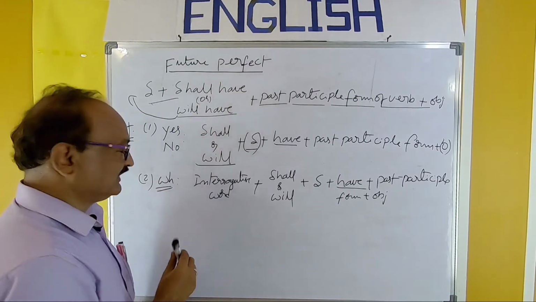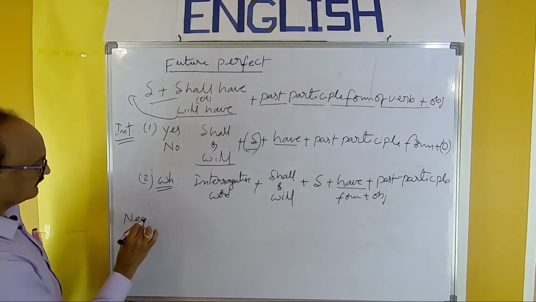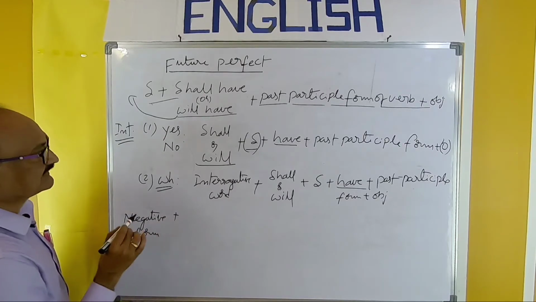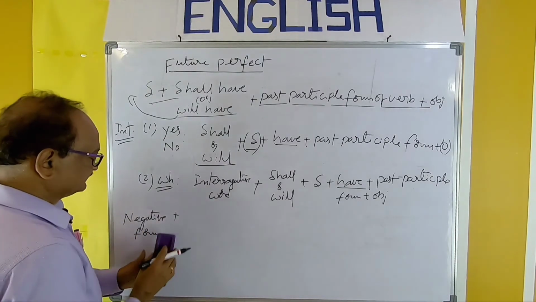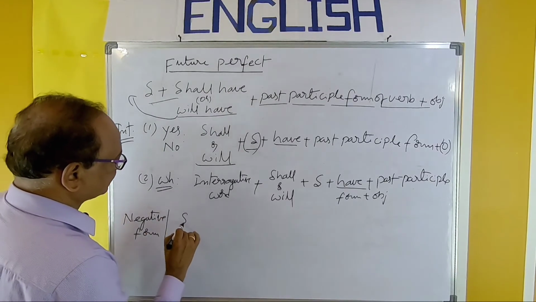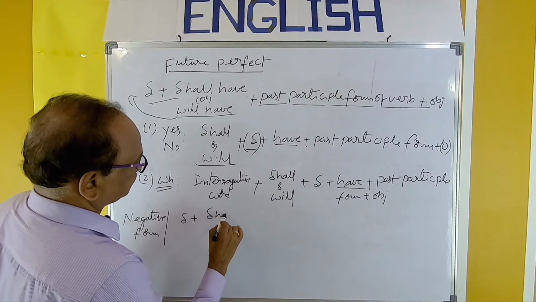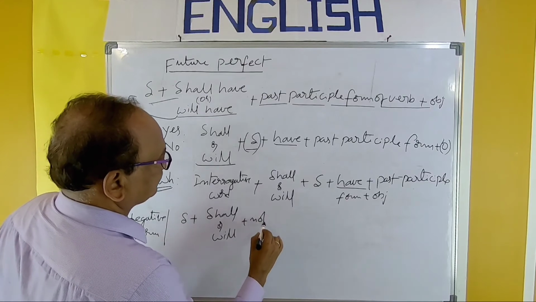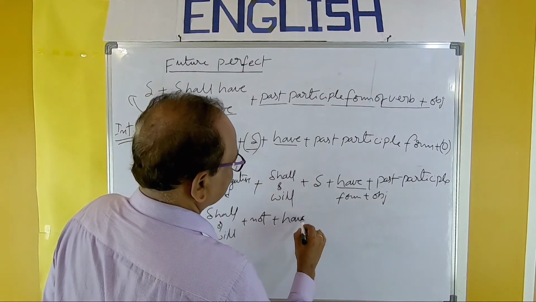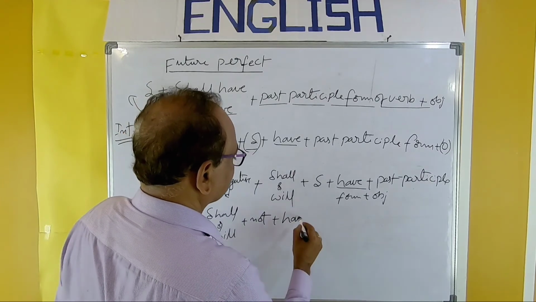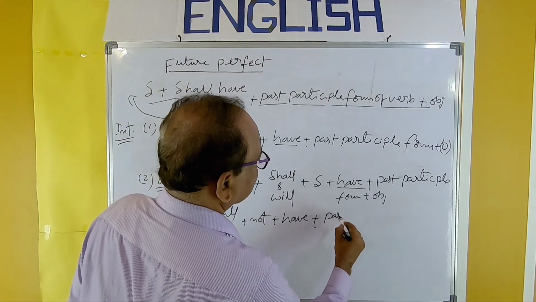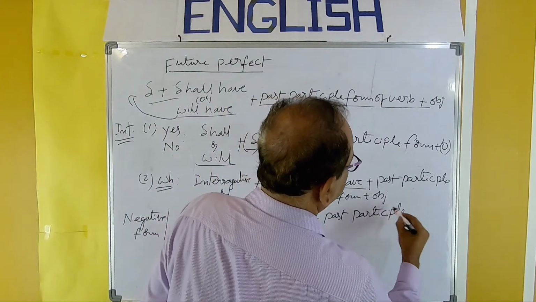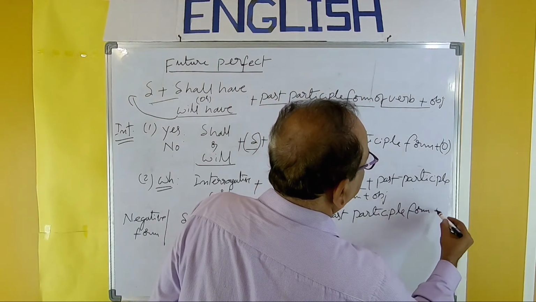Next, negative form. The negative format is somewhat easy: subject plus shall or will plus not plus have plus past participle form plus object.